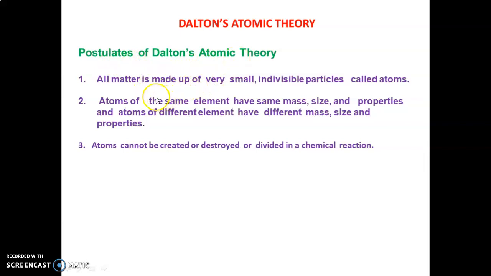What's the first postulate? All matter is made up of very small, indivisible particles called atoms. Atoms of the same element have the same mass, size and properties, and atoms of different elements have different mass, size and properties. Atoms cannot be created, destroyed or divided in a chemical reaction.